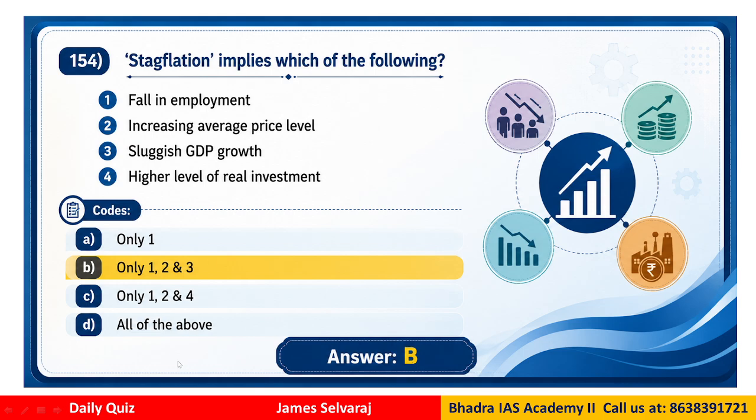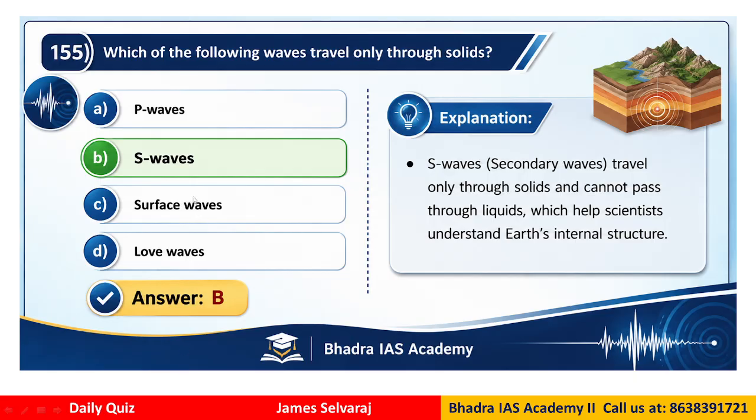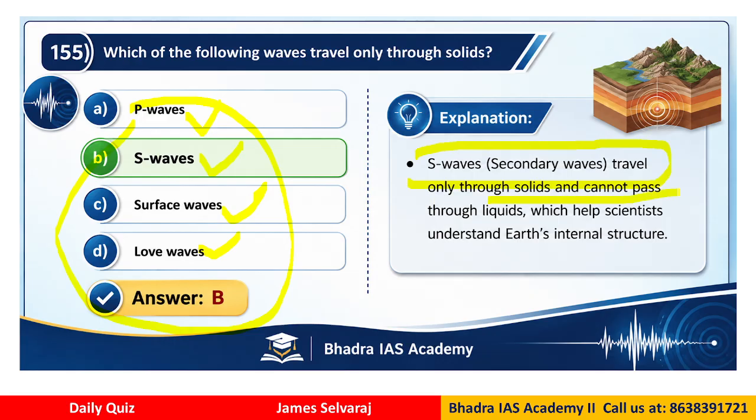Clear now? Okay. Which of the following waves travel only through the solids? So which of these waves travel only through solids? We have P waves, S waves, surface waves, love waves. If you look at it, basically the secondary waves travel through solids and cannot pass through liquids, which helps scientists to understand Earth's internal structure. Therefore the correct answer will be secondary waves, the S waves. Clear now?